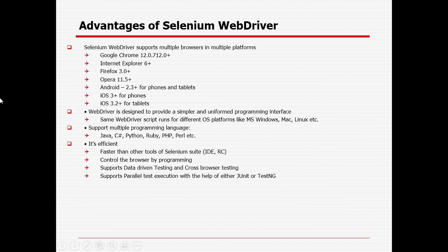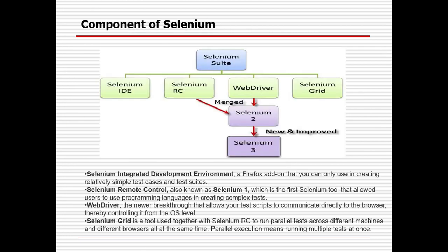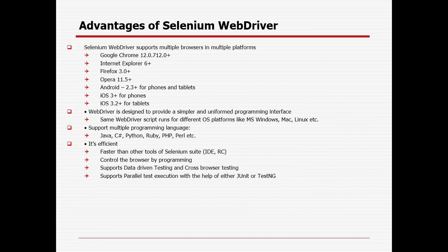Now the advantages of Selenium WebDriver. Selenium WebDriver is the part which is used the most, and Selenium Grid is used only for parallel or distributed testing. With WebDriver, multiple browsers are supported: Google Chrome, Firefox, Opera, even mobile browsers like Android and iOS. It supports multiple operating systems: Mac, Windows, Linux. It supports multiple programming languages: Python, Ruby, PHP, Perl, Java.